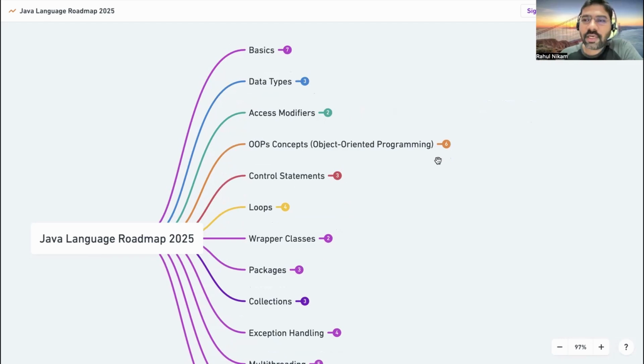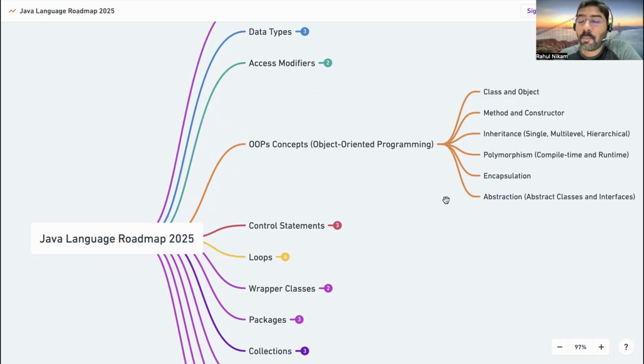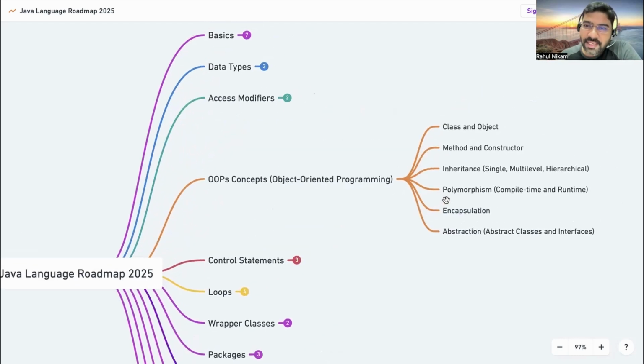After that, one of the important topics that is widely used is OOPs concepts. The main four pillars of OOPs are inheritance, polymorphism, encapsulation, and abstraction. I suggest you first learn about classes, objects, methods, and constructors. When you understand these, then jump to the four important pillars. When you are done with the theoretical stuff, create multiple projects on this topic and understand these four pillars using practical examples, like creating a banking application or an e-commerce application.